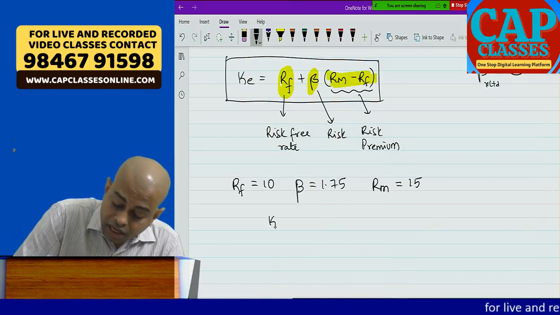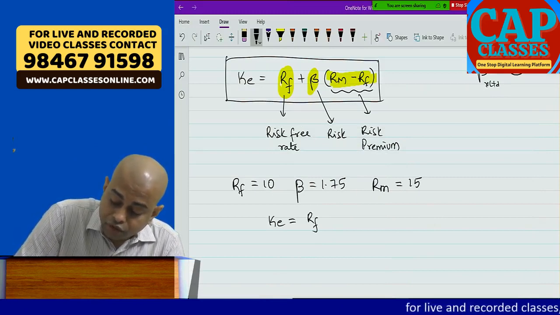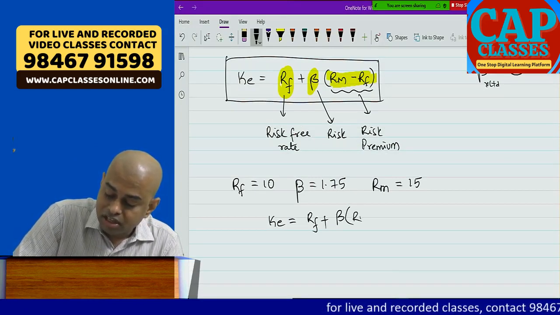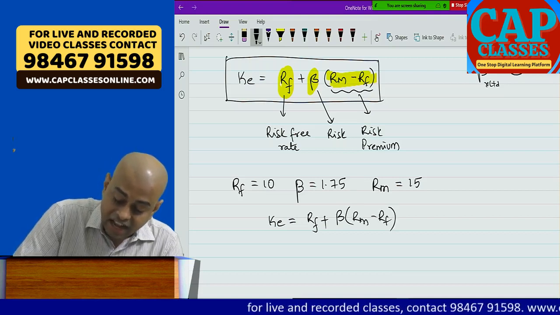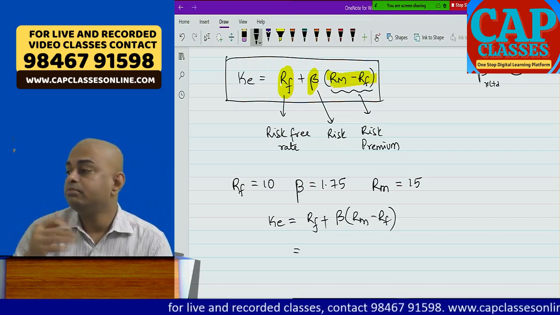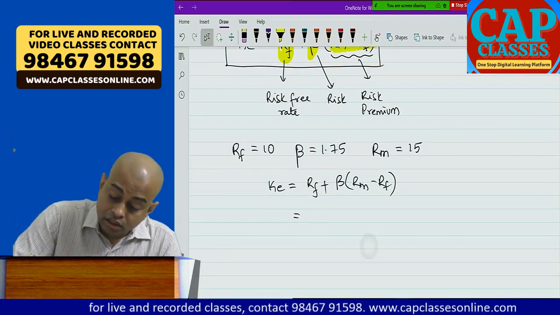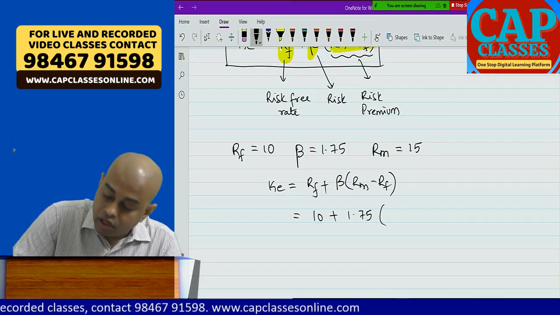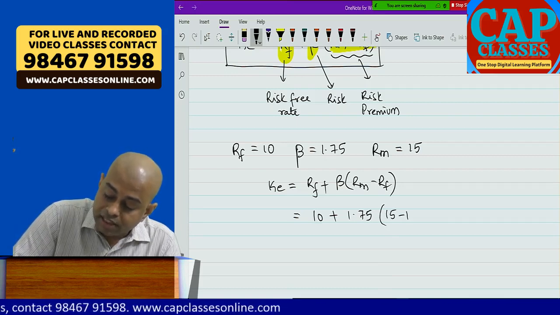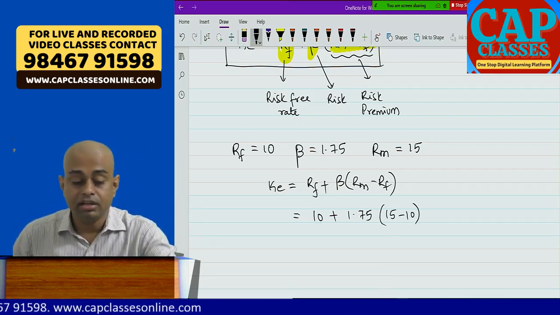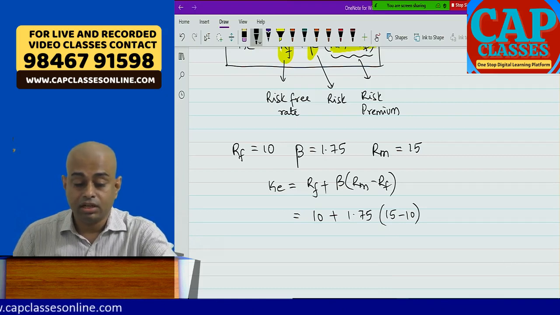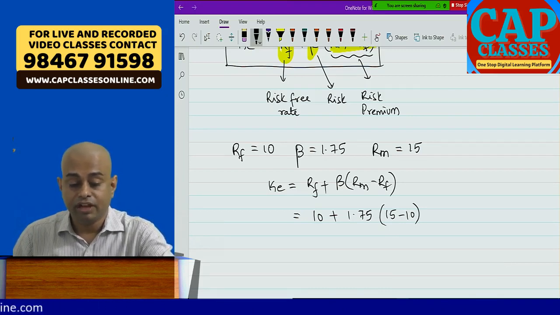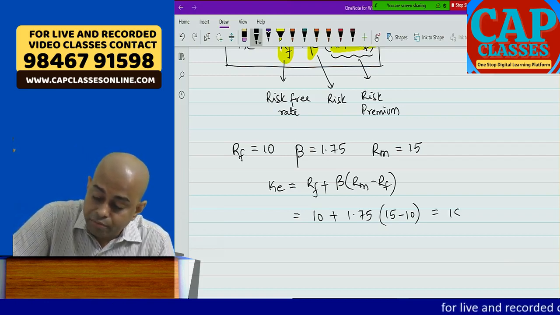So KE is equal to, we'll write the formula because we want to get more marks. Every problem you have to write the formula again. So 10 plus 1.75 into 15 minus 10. Oh my God, such a big calculation. 15 minus 10 into 1.75 is equal to 8.75, plus 10 is equal to 18.75.